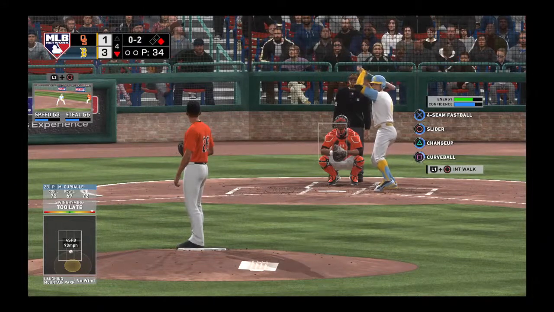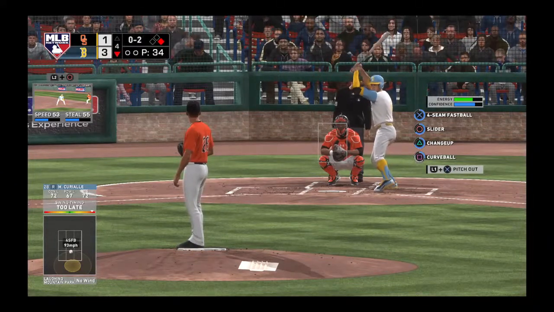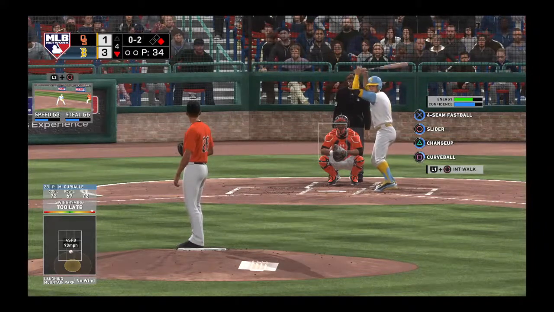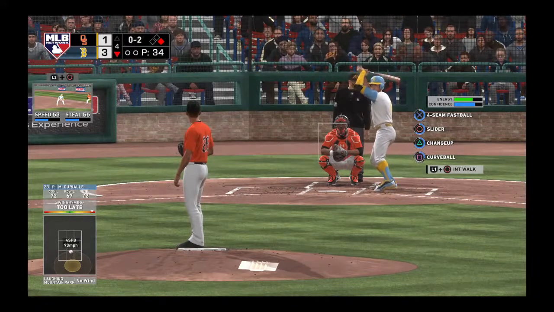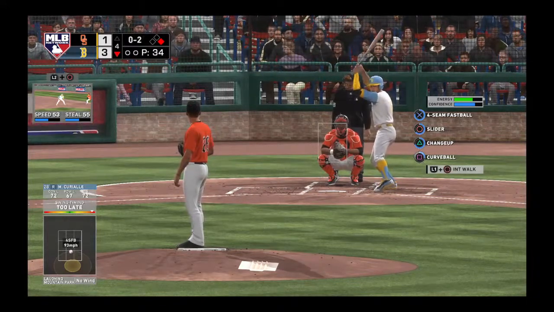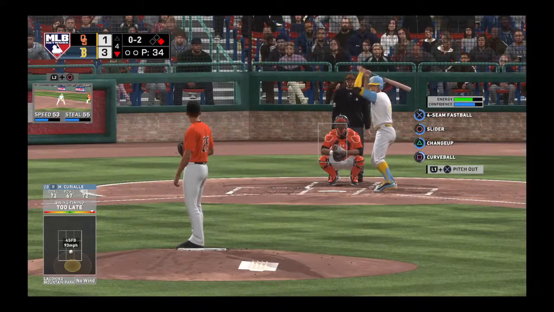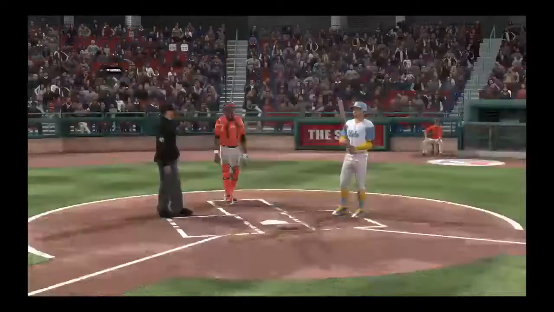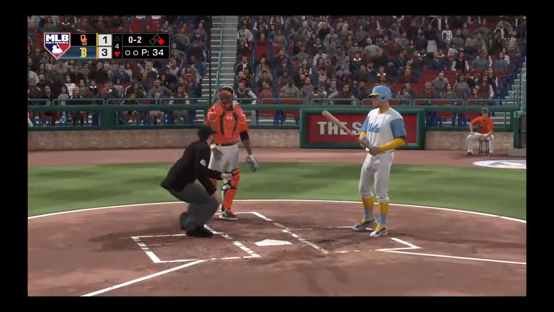Let's see here. 1, 2, 3, 4. 2, 3, 4, 5. 5.